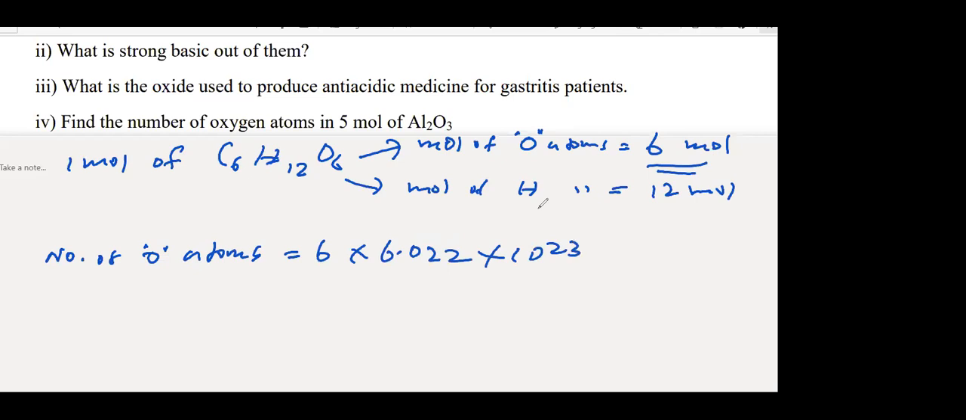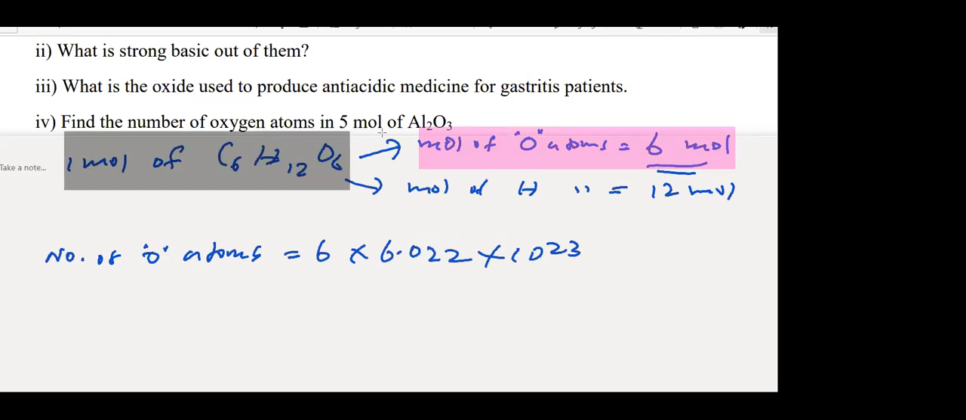Okay, what is the first step? I'll highlight the first step. First you find the moles of oxygen in glucose. In glucose, the moles of oxygen. So this is the first one.